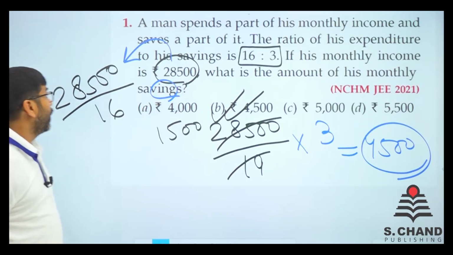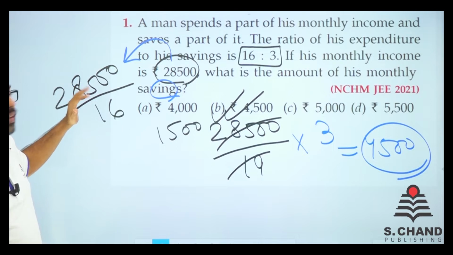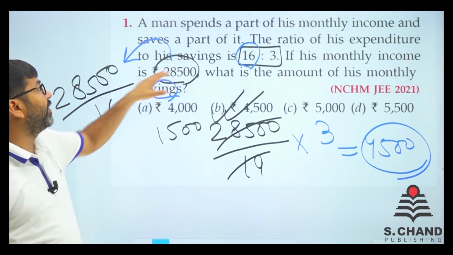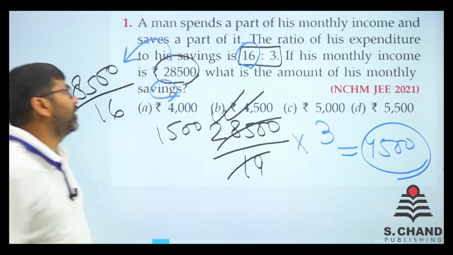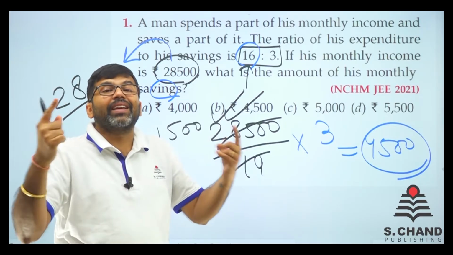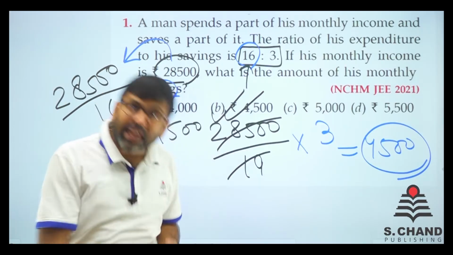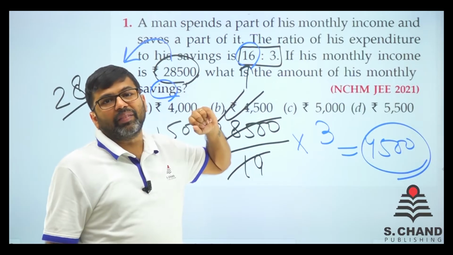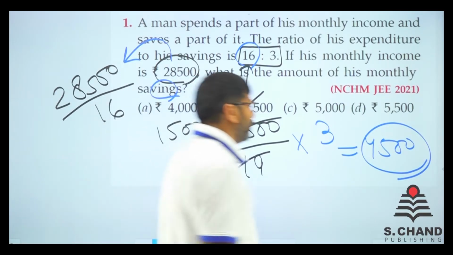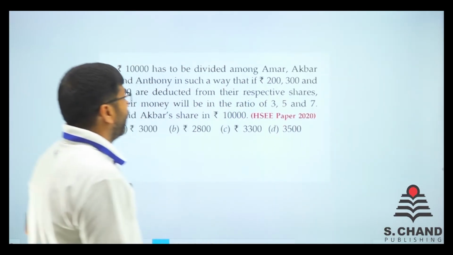Why so? Because this is actually saving and this is actually saving. So when we divide this into 16 equal parts, the value of a single part comes out, and then we could find the value of 3 parts. If it were total, we would use 19. Like that, right? So let's do some other questions.